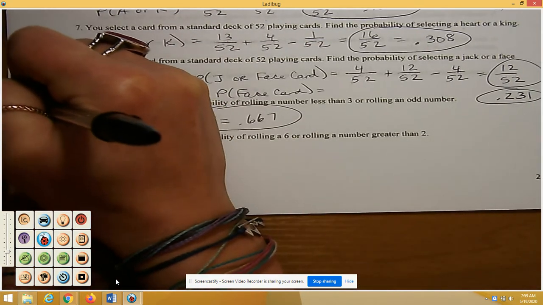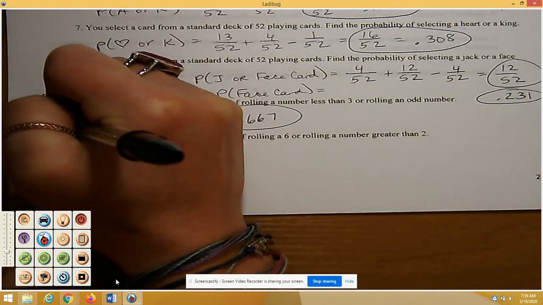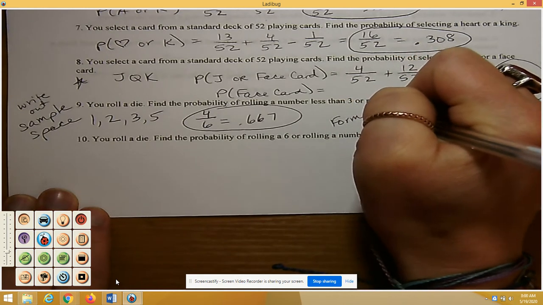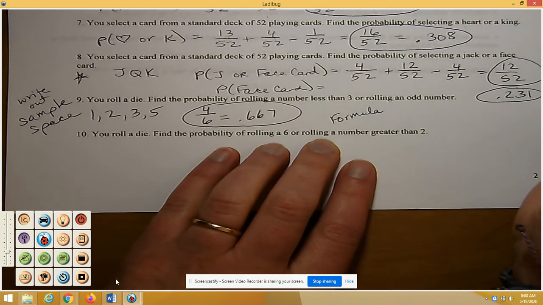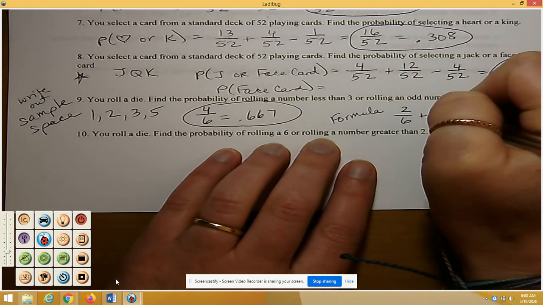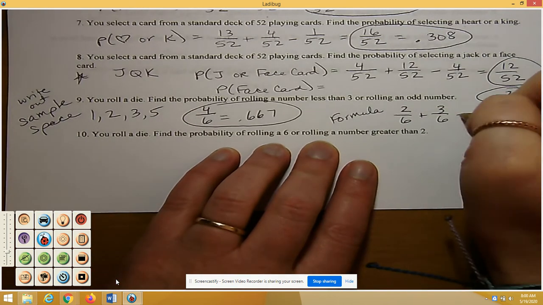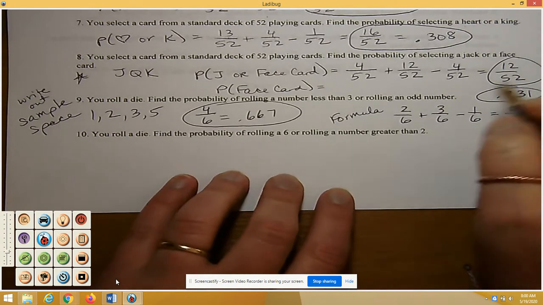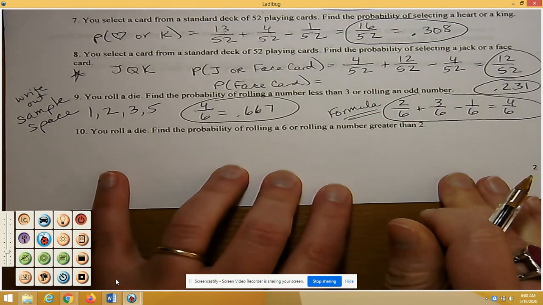So you could write out the sample space. If you want to use the formula, you absolutely can. So the formula that the probability of a roll of a die being less than 3 is 2 out of 6. Probability of an odd number is 3 out of 6. And then they overlap with the 1. So minus the 1 out of 6 is your overlap. You get 4 out of 6, and you can get it that way too. So this is using the formula. Okay, so there are 2 ways you can do that.